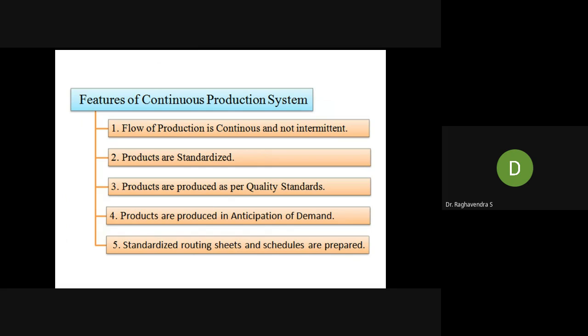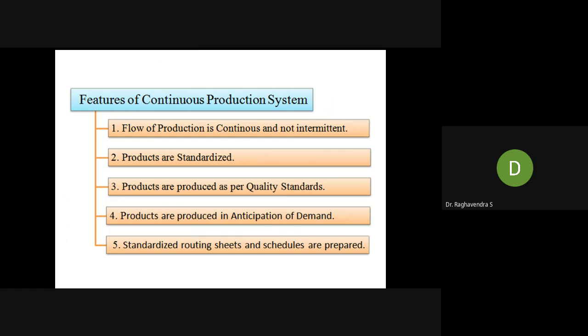So what are the features of continuous? The flow of production is continuous, of course. Products are standardized, of course. When you want to sell some food item, rice, sugar, whatever, all are standardized as per quality checks and norms. Products are produced in anticipation of demand. Suppose there is the Deepavali festival, the sweet makers and sweet shops will produce more sweets because they know there's a demand during Deepavali or any festival season.